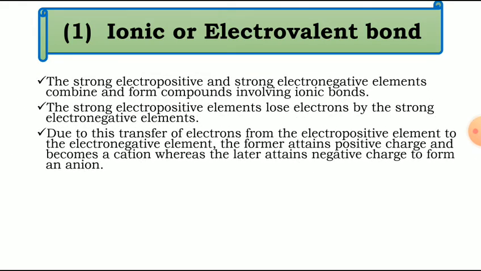Due to this transfer of electrons from the electropositive element to the electronegative element, the former attains a positive charge and becomes a cation, whereas the latter attains a negative charge to form an anion.